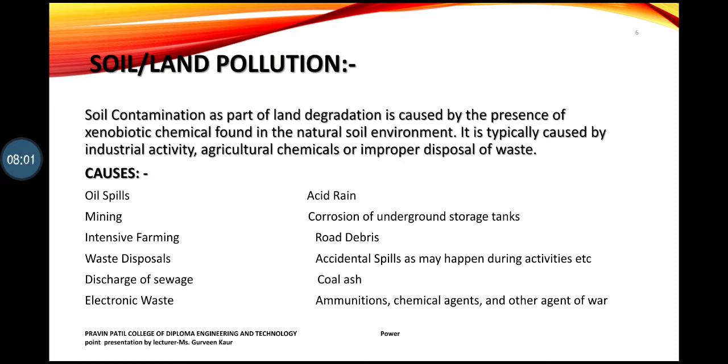Over here, certain causes are given, like oil spills, mining activities which are done by very heavy industries. Then accidental spills may happen during accidents, or uranium leaks or explosions. Certain accidents took place which lead to contamination. Acid rains, intensive farming, industrial accidents, road debris. Then waste disposal, there are many types of waste disposal. This can be oil and fuel dumping, nuclear waste, direct discharge of industry waste to the soil, then coal ash, electronic waste. Many types of waste are there, and they have a very severe effect.